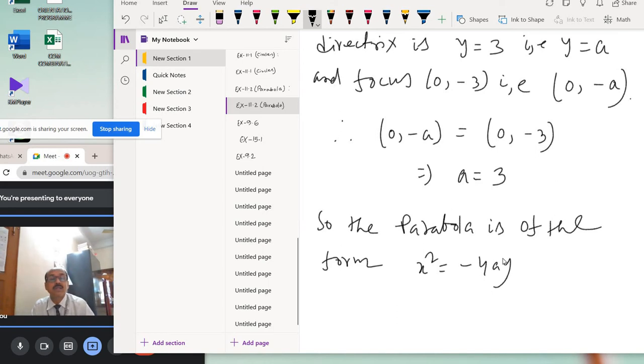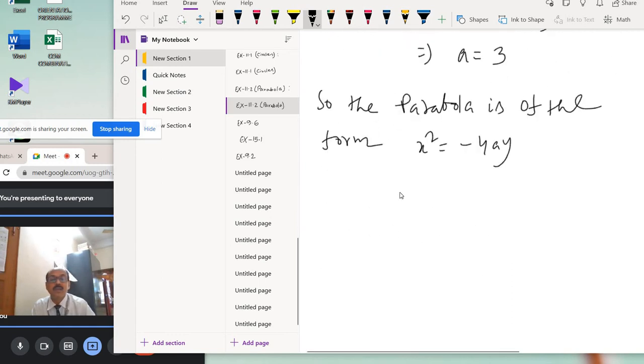Okay, y axis, and directrix is y equal to a and focus is (0, minus a), negative sign is there, so the parabola is x square equal to minus 4ay.